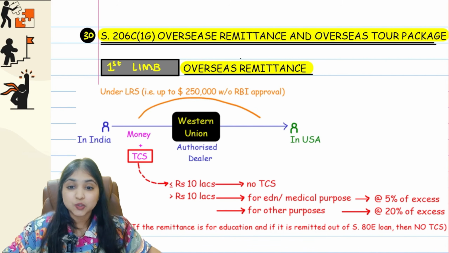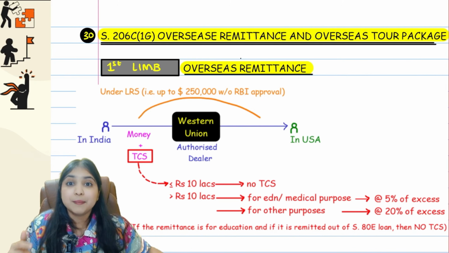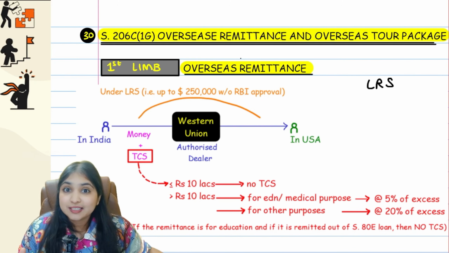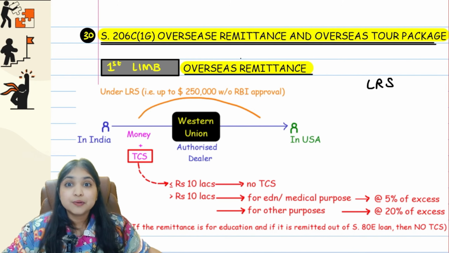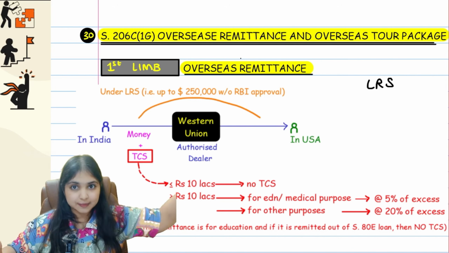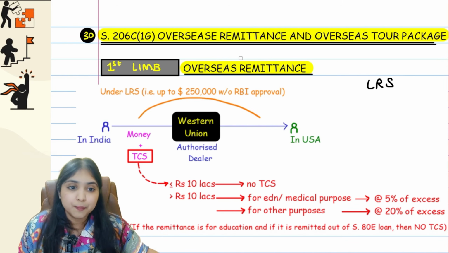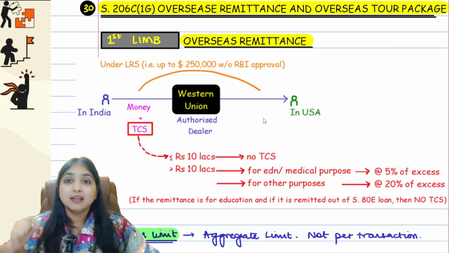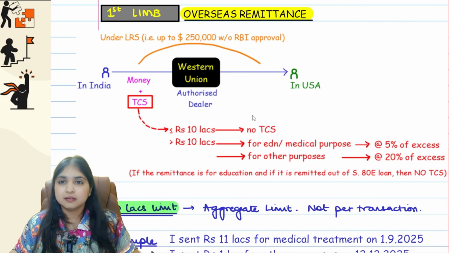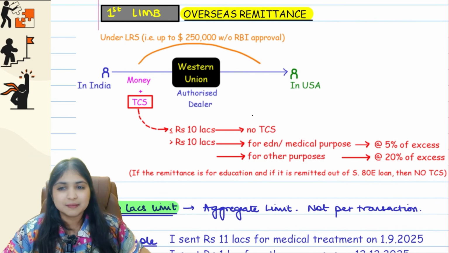So the first limb is all about something called as overseas remittance. Like you know, right, in FEMA, we have something called as a liberalized remittance scheme. Under the liberalized remittance scheme, when you make a remittance from India, you're sending money to US, you don't need any RBI approval. So when you're sending money under liberalized remittance scheme, then this TCS 206C1G will apply. Look at this diagram, you will understand.